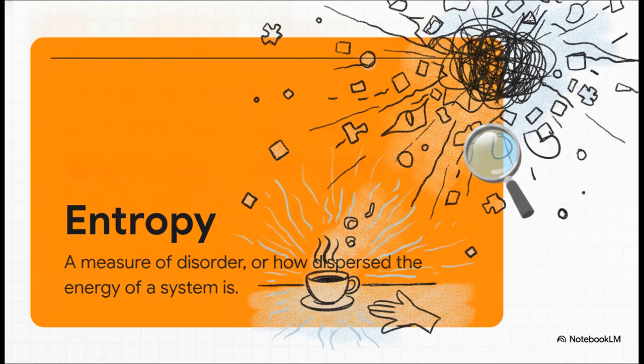Entropy can be notoriously tricky to wrap your head around, but it's best described as disorder. It measures how dispersed the energy of a system is. This is exactly why heat spontaneously flows from your hot coffee cup into the cold table beneath it. The heat energy naturally seeks to spread out and become more disordered, rather than staying concentrated in your mug.